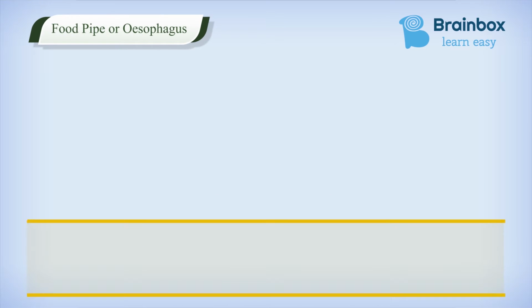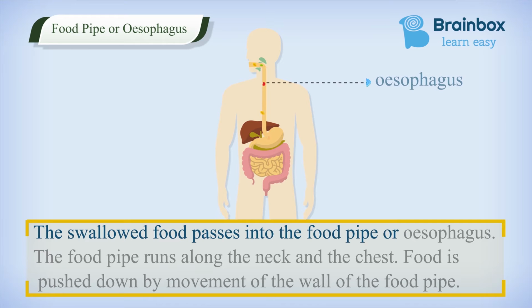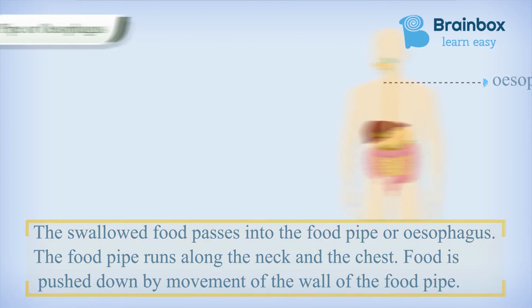Next, the food pipe or esophagus. The swallowed food passes into the food pipe, or the esophagus. The food pipe runs along the neck and the chest region. The food is pushed down by the movements of the wall of the food pipe.